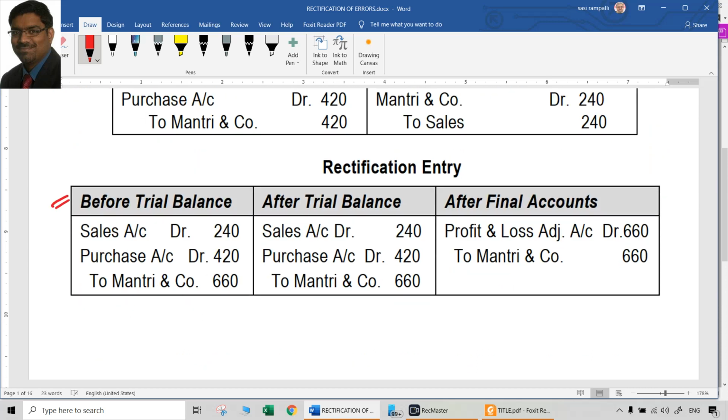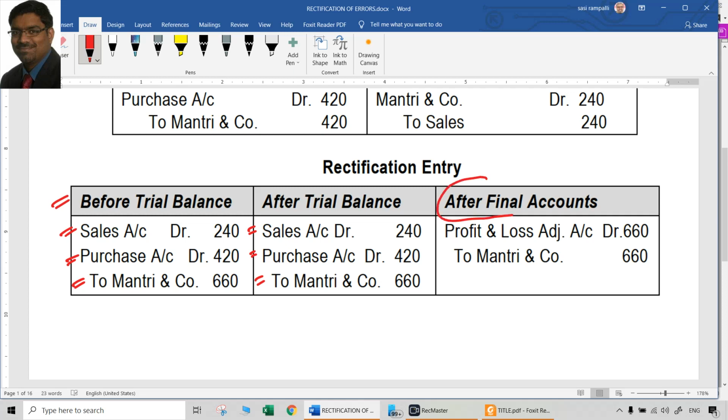But if it is before trial balance, definitely that is the entry: purchase account Dr 420, sales account Dr 240, to Mantri and Co 660. Even after preparation of trial balance also, this will not change because it is not a one-sided error. So no suspense account is involved.